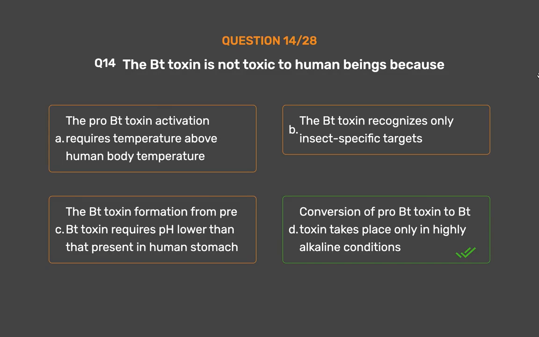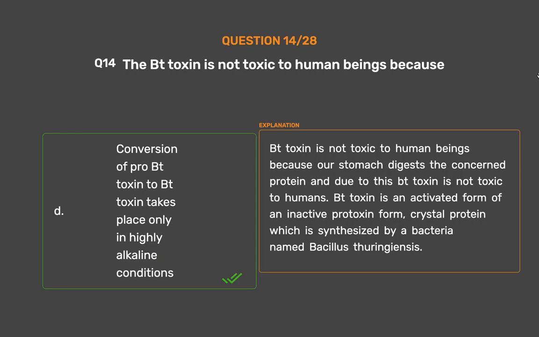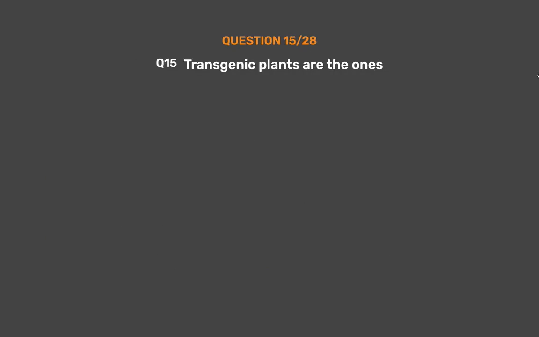Conversion of pro-Bt toxin to Bt toxin takes place only in highly alkaline conditions. Bt toxin is not toxic to human beings because our stomach digests the concerned protein, and due to this, Bt toxin is not toxic to humans. Bt toxin is an activated form of an inactive protoxin form, a crystal protein, which is synthesized by a bacterium named Bacillus thuringiensis.